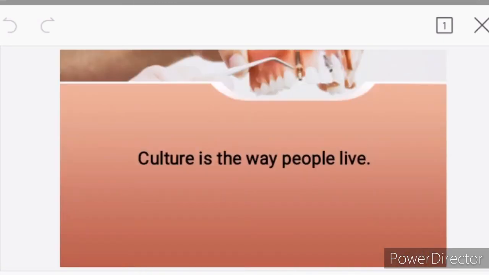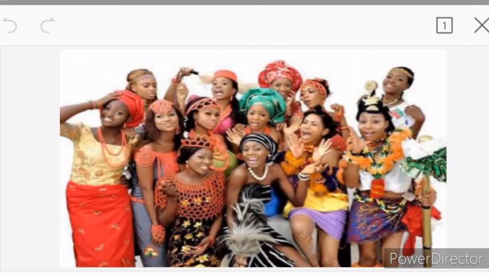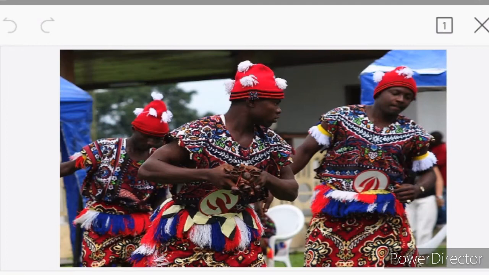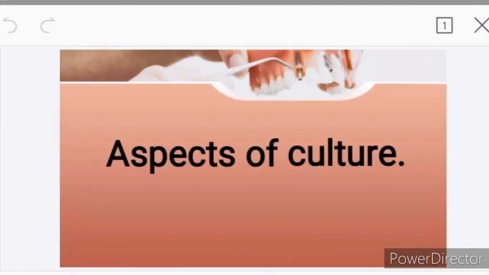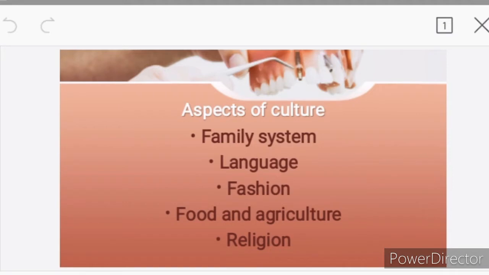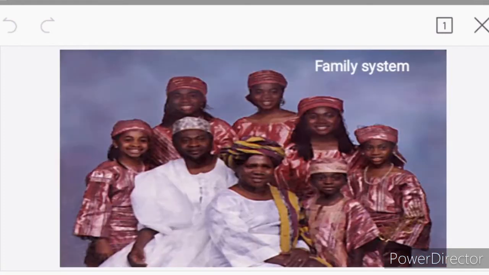Culture is the way people live. We can also say that culture is the way of life of a people. Now, there are different aspects of culture as we can see here. There's the family system, language, fashion, food and agriculture, and religion. So let's look at each of these aspects of culture one after the other.